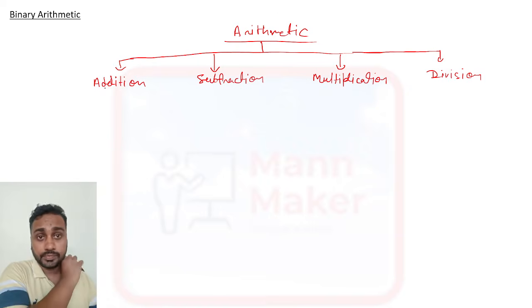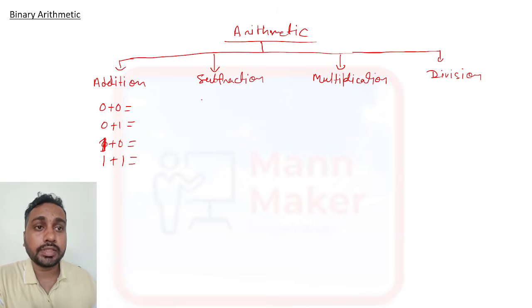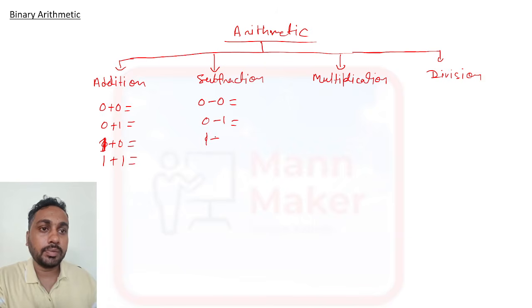Now here in digital we are dealing with 0 1 only. So we have 0 plus 0, then 0 plus 1, then 1 plus 0, and 1 plus 1. These 4 combinations generally we have in a binary form. Same in subtraction also, we have 0 minus 0, then 0 minus 1, 1 minus 0, and 1 minus 1.